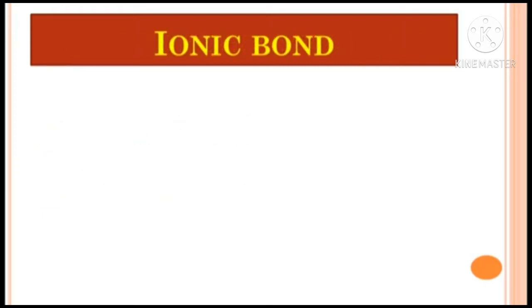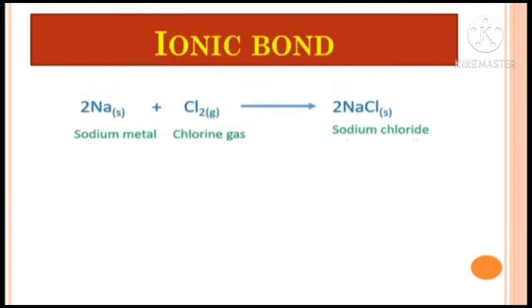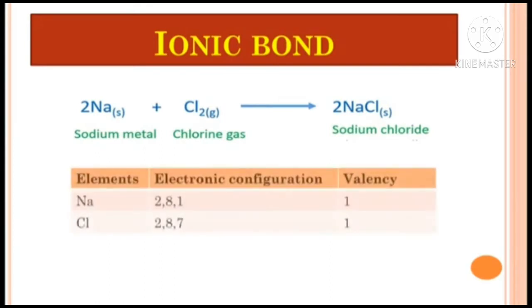Now let's understand what is an ionic bond. For this, let us first see how the compound sodium chloride is formed from the atoms of the constituent elements sodium and chlorine. That means sodium chloride, it is a salt, and it is formed by the atoms of sodium and chlorine. So for this purpose, let us see the electronic configuration of sodium and chlorine.